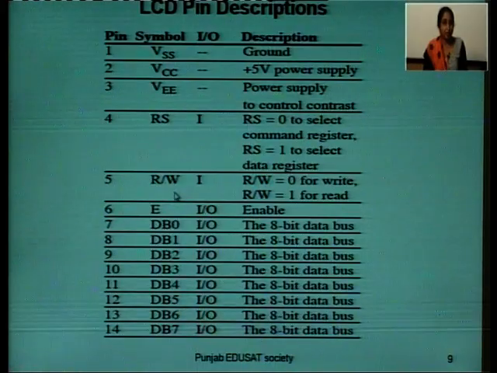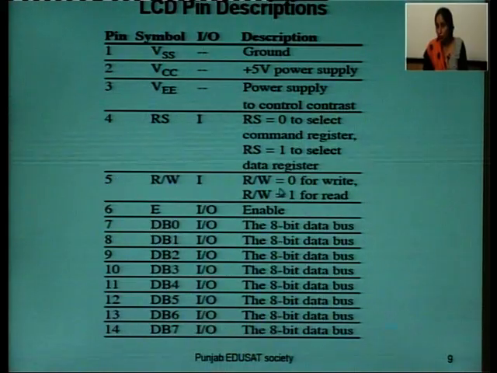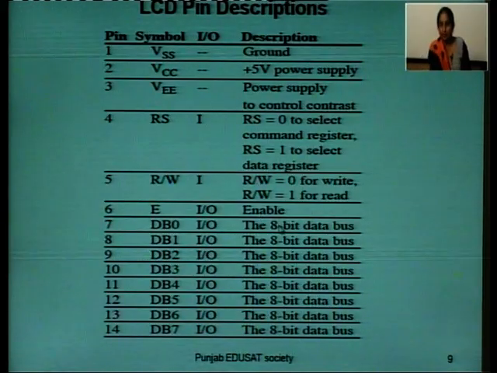Next we have another input pin, that is read write. When read write pin is 0, it is used for write. When it is 1, then it is for read. Next, enable pin. Enable pin is used to enable the 8-bit data to LCD pins.